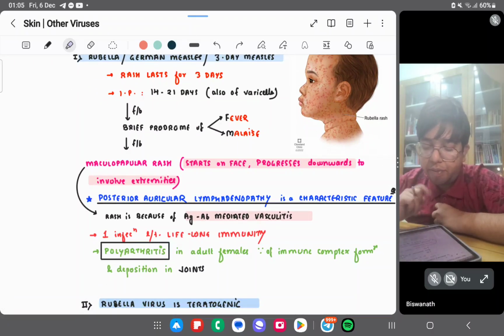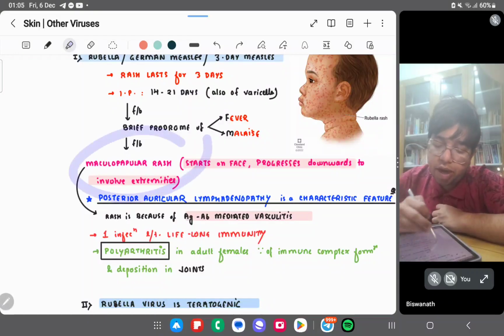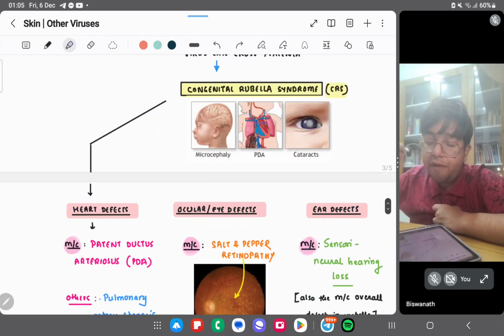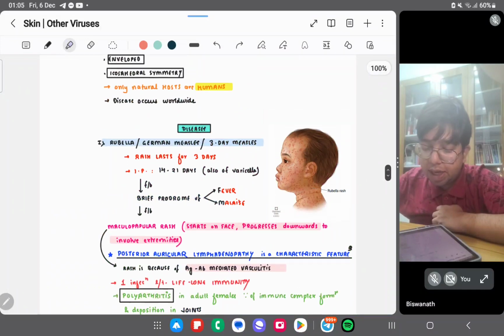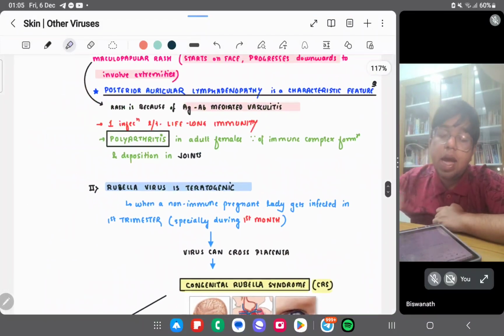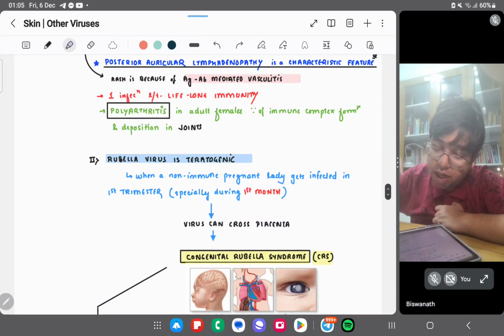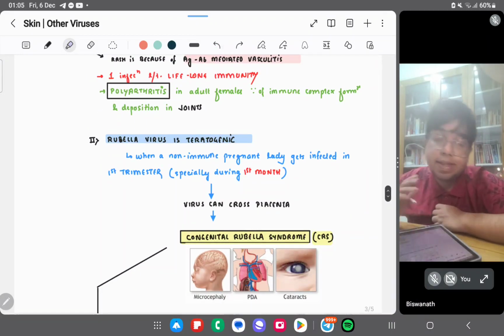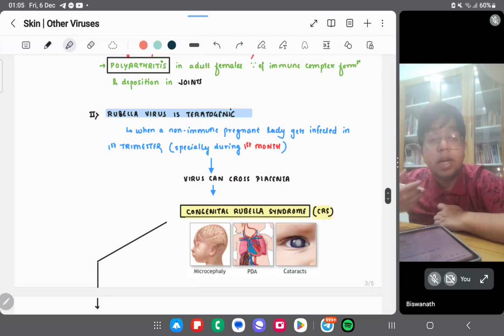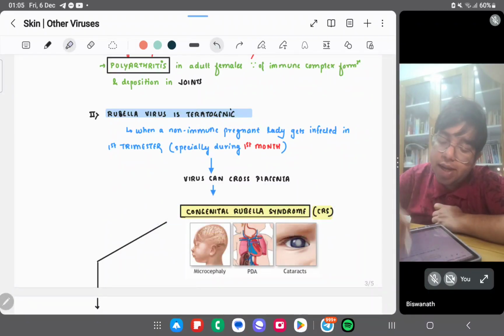This is important. A brief prodrome of fever and malaise occurs. Then a maculopapular rash follows, which starts from the face itself. Posterior auricular lymphadenopathy is a characteristic feature. Polyarthritis may occur. Rubella virus is teratogenic; it can cross the placenta and cause congenital rubella syndrome also.